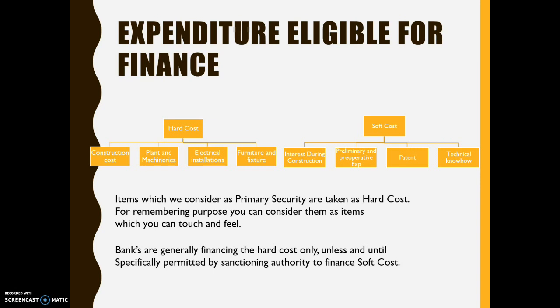Banks are generally financing the hard cost only, until and unless specifically permitted by sanctioning authority to finance the soft cost. Always remember that the financing of soft cost is involved with very big size projects, 100 crores or 200 crores. Generally, no bank is financing the soft cost.